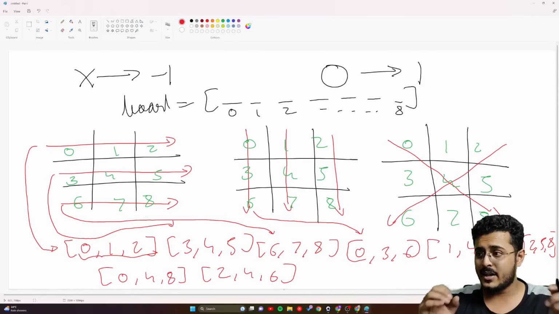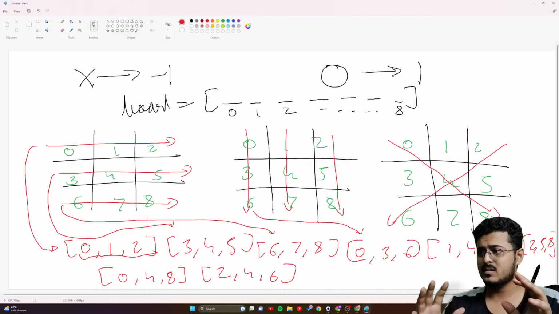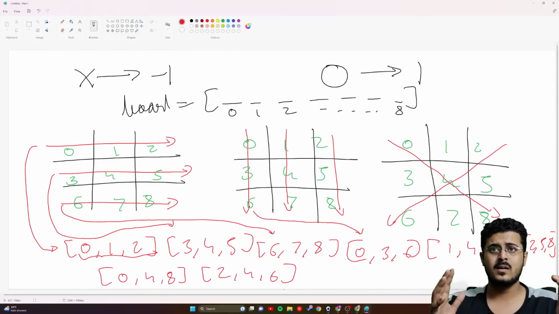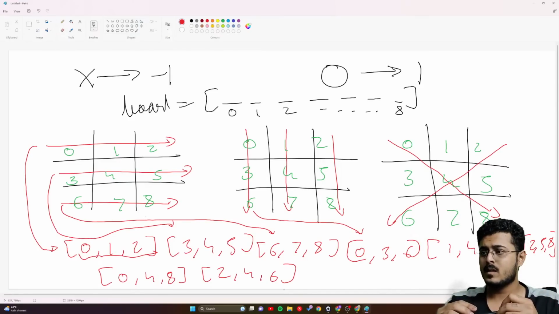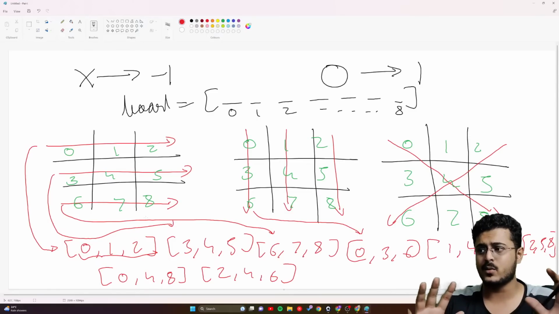Are you guys able to understand this, guys? Please let me know. Is it simple? I hope this is very simple for you guys to understand, right?